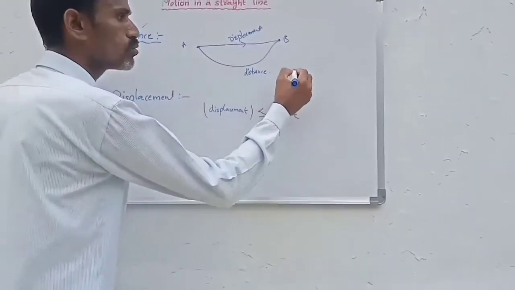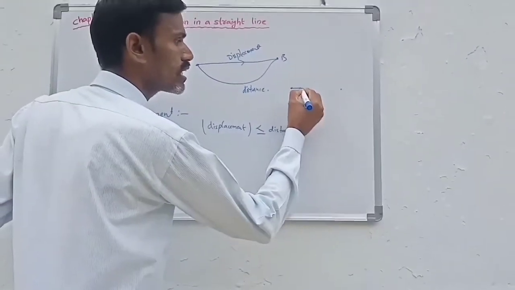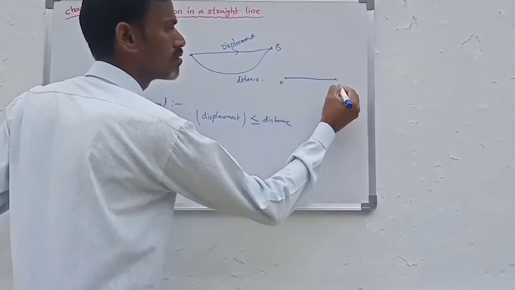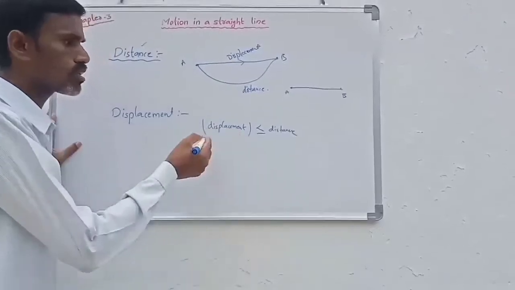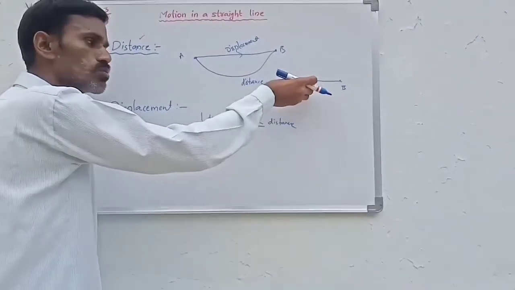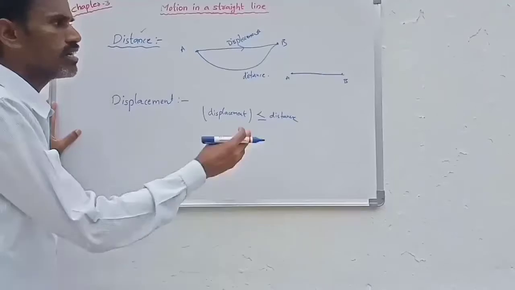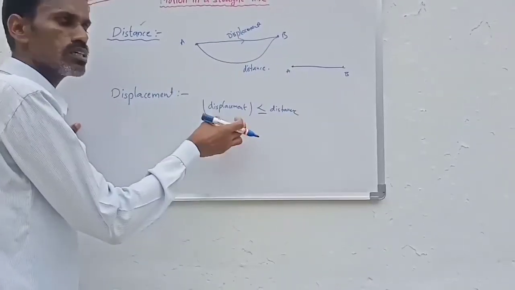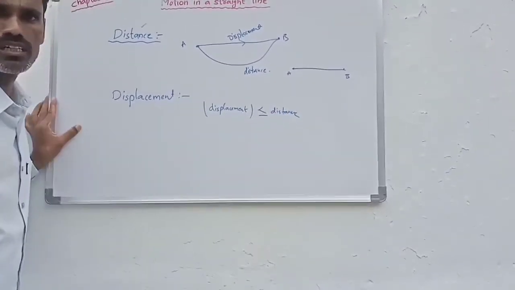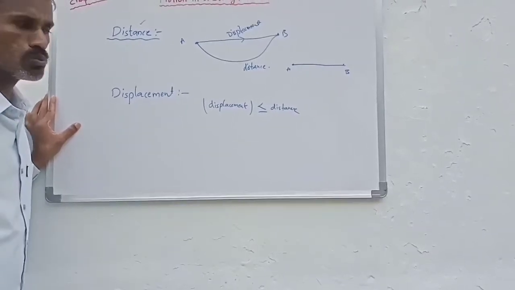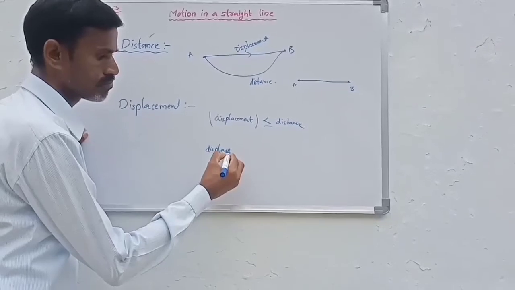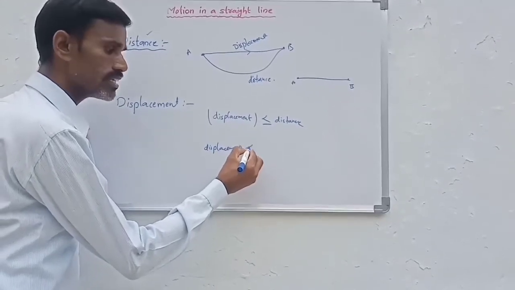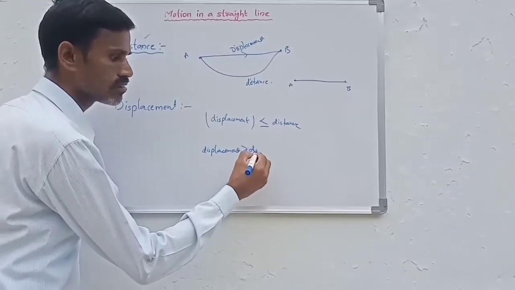Suppose an object moves from A to B in a straight line, then the distance and the displacement are both equal. In other cases the displacement is always less than the distance. So is there any possibility that displacement is greater than distance?